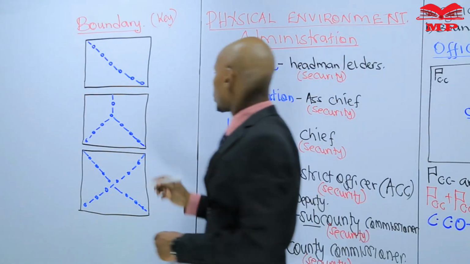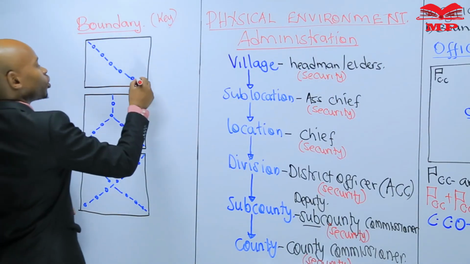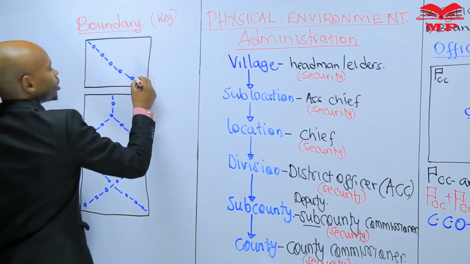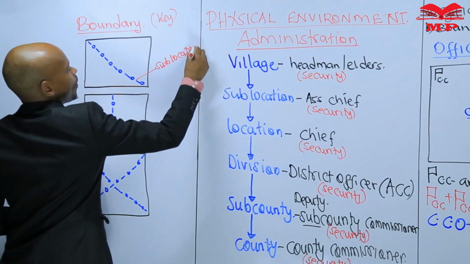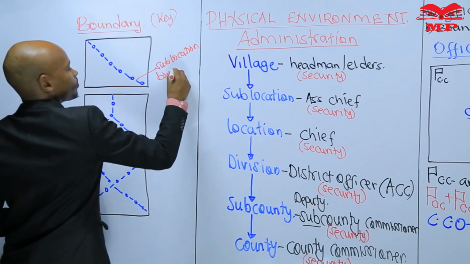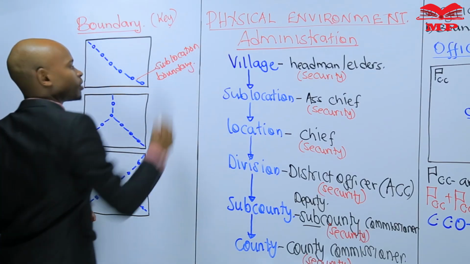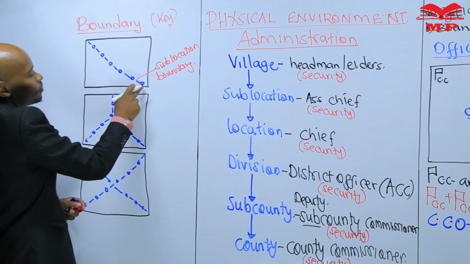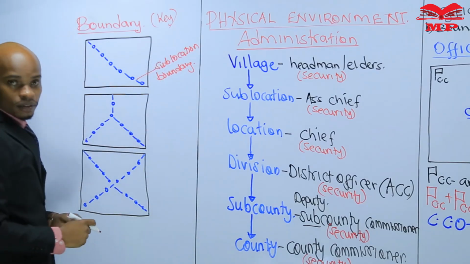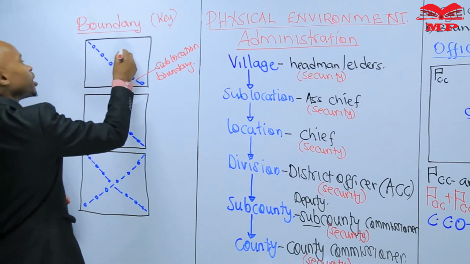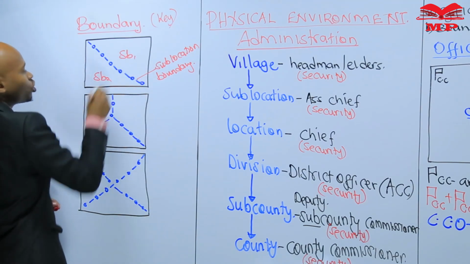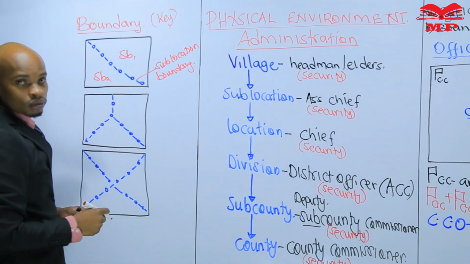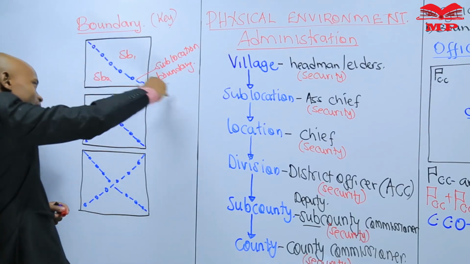For instance, this one is a sublocation. According to the key, this one is a sublocation boundary. What's the meaning of that? That means that this is sublocation 1, this is sublocation 2, because the boundary is dividing the location.